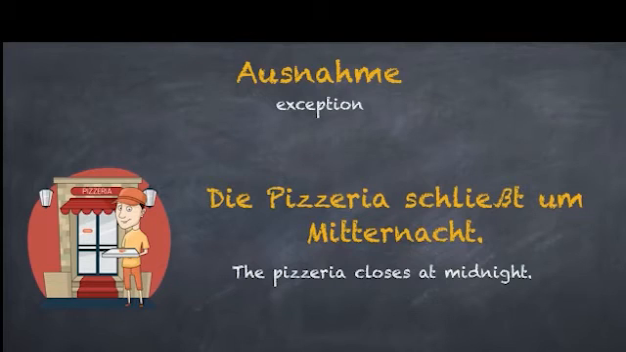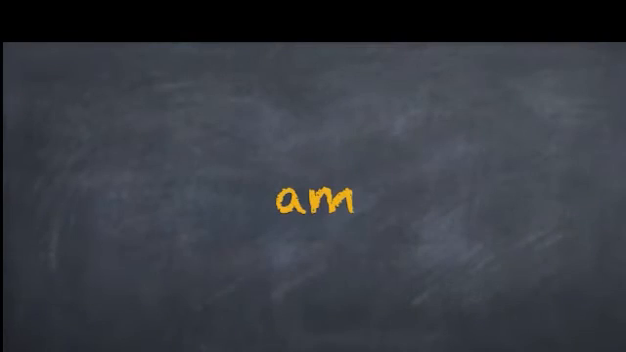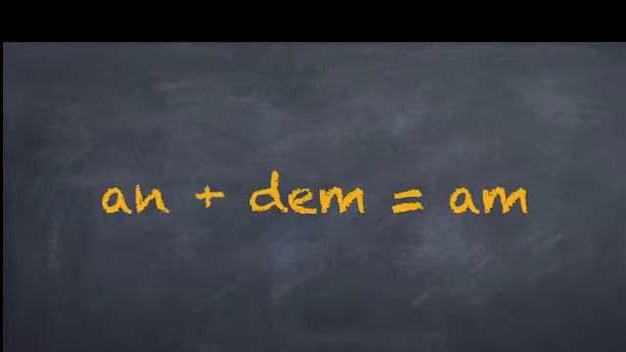Ausnahme. Die Pizzeria schließt um Mitternacht. With other parts of the day, one would use a different preposition, but with Mitternacht, you would use um. Let's move on to the next one.